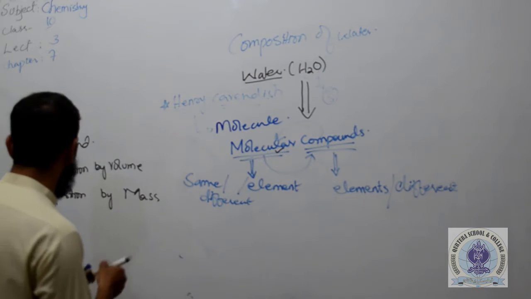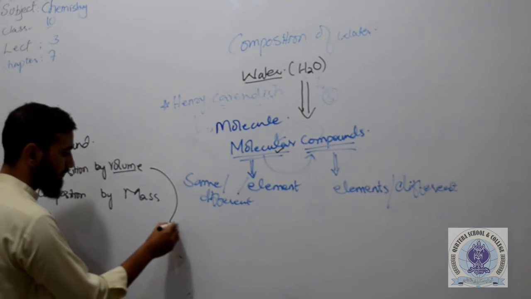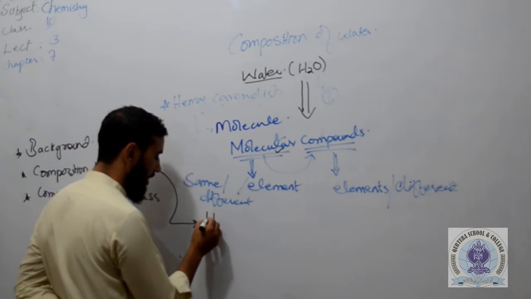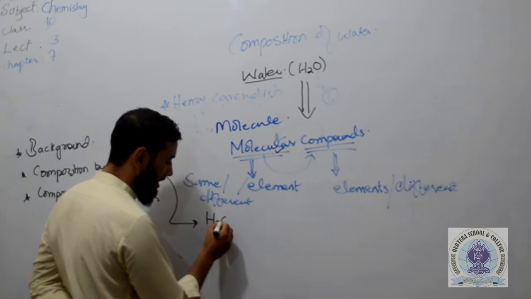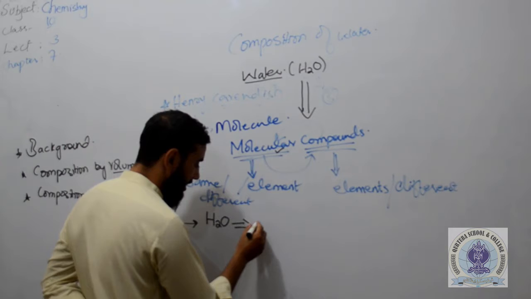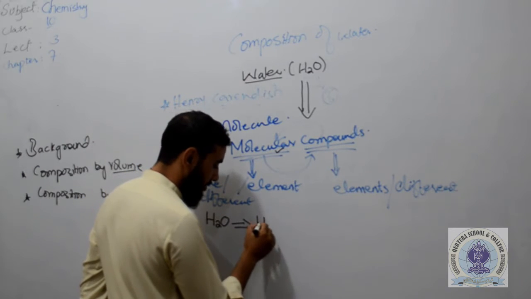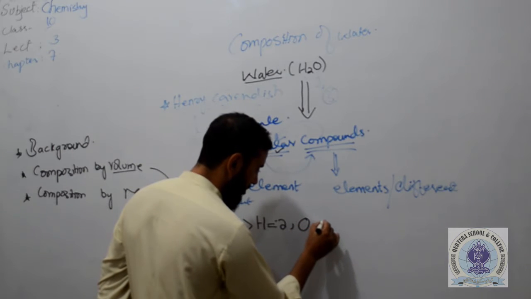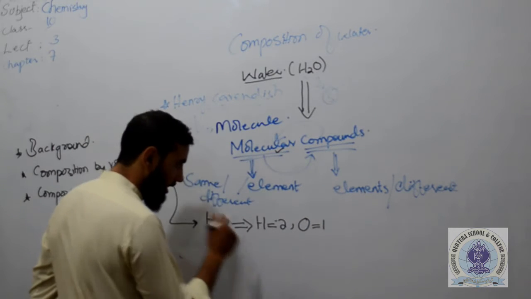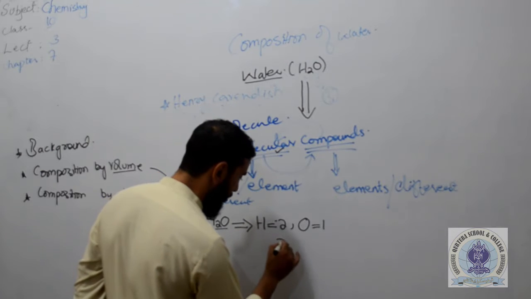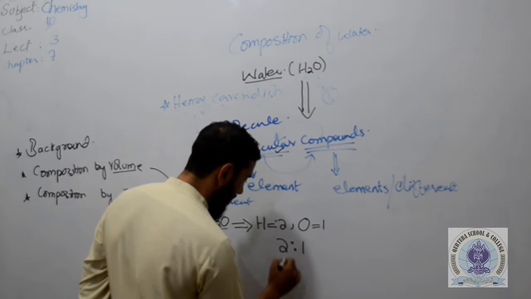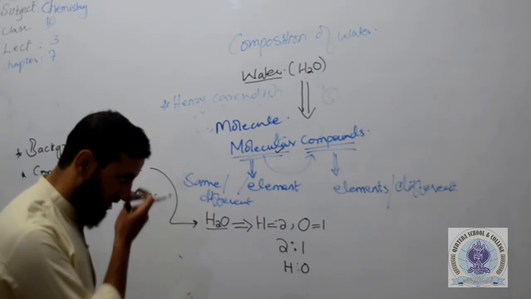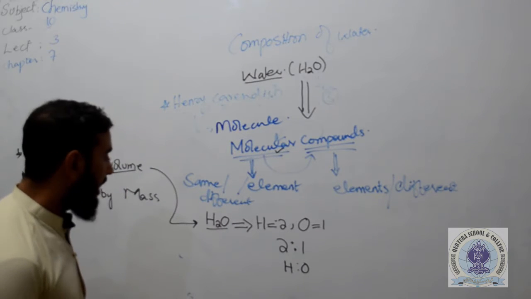Now, composition of water by volume. As we know, if you look at the formula, the water formula is H2O, which means that it is made up of 2 hydrogen atoms and 1 oxygen atom. So the composition of water by volume is 2:1, 2 hydrogen atoms and 1 oxygen atom. So the ratio is just like that. But how to prove that?